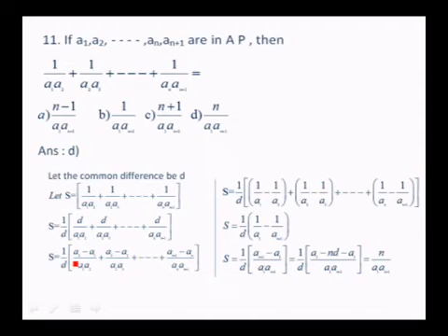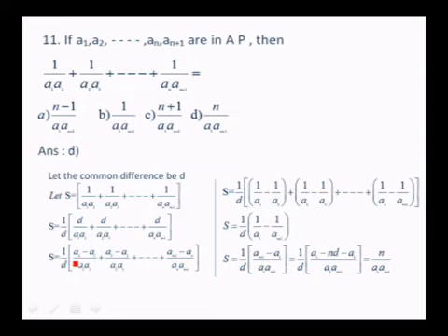So S is 1 over a1 a2 plus 1 over a2 a3, etc. So S is 1 by d into, and I am just dividing and multiplying by d, d over a1 a2, d over a2 a3, etc., d over an an plus 1. The d in the first term can be written as a2 minus a1. But the same d in the second term, I write it as a3 minus a2, depending upon the denominator. In the first one you have got a1 a2, therefore I write a2 minus a1. I replace d in the second term by a3 minus a2. And in the last term, I replace the d by an plus 1 minus an.